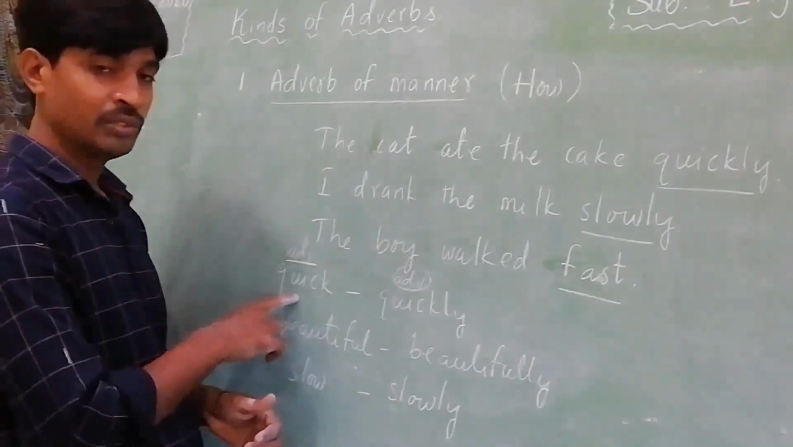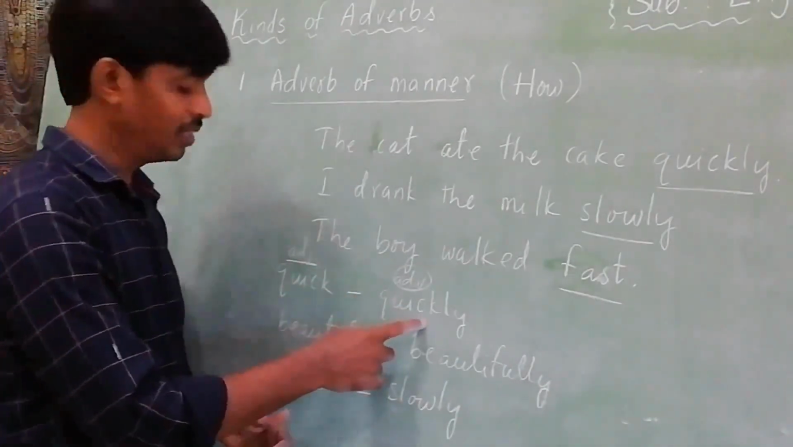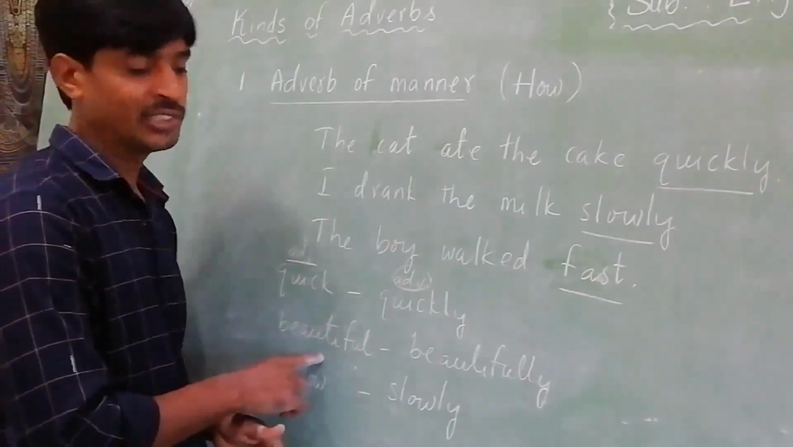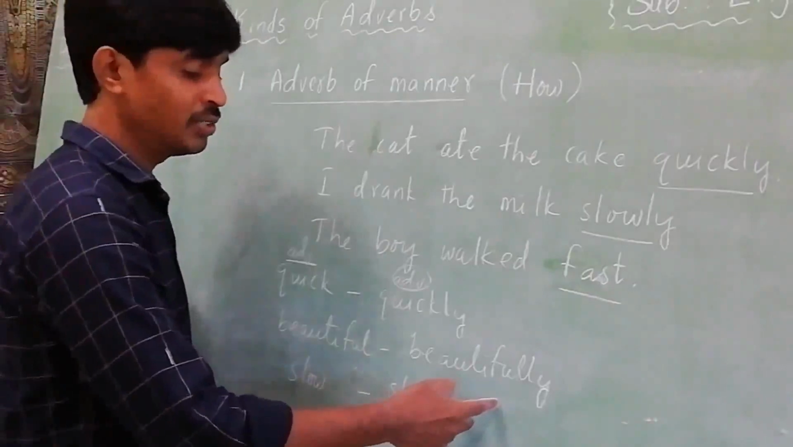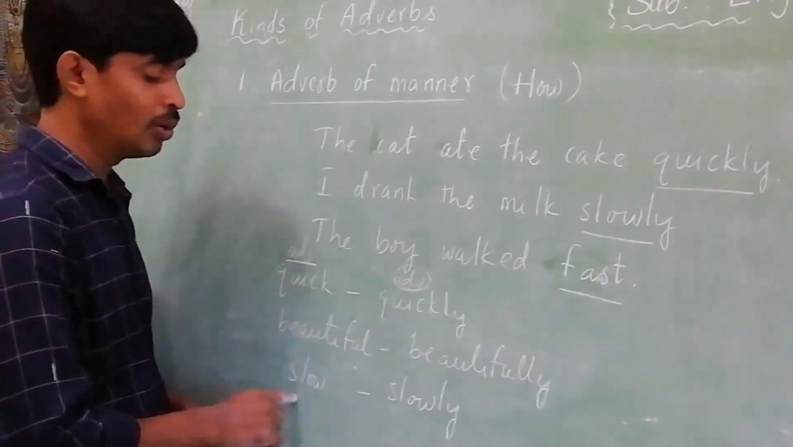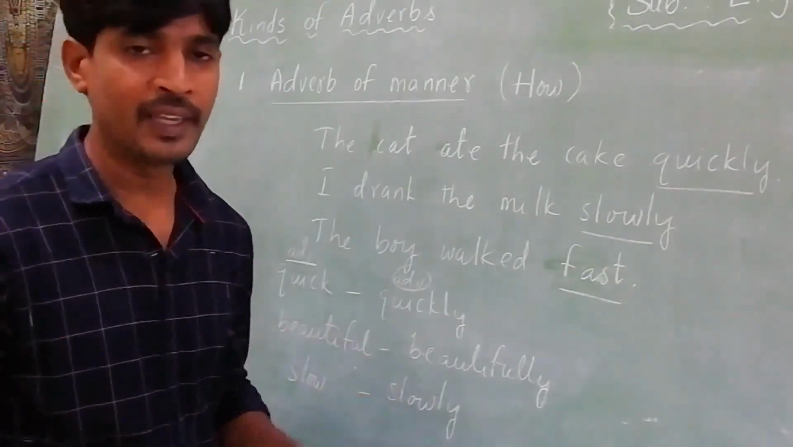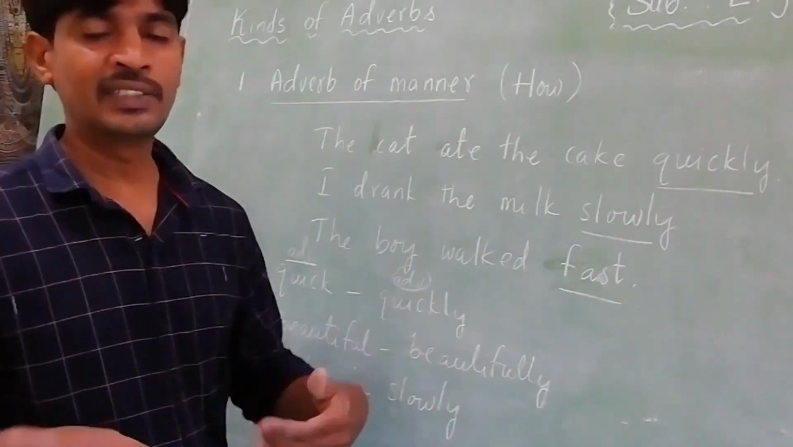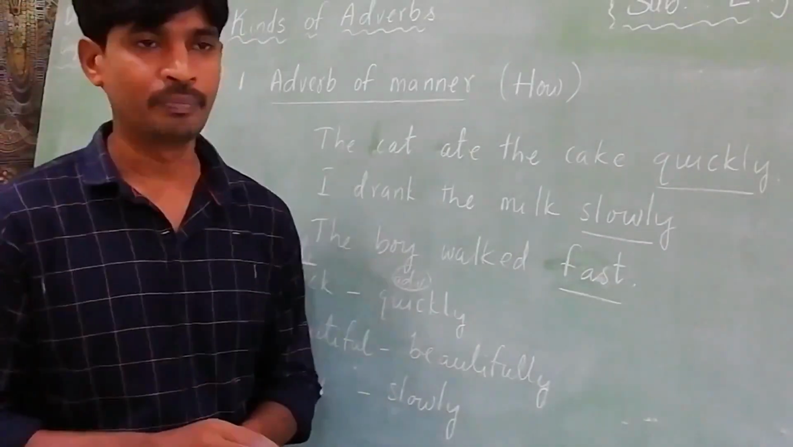An adjective describes nouns and pronouns. Adverbs describe actions. So beautiful is an adjective. You are adding ly to the word beautiful, and it changes into beautifully. It is an adverb. The same way, slow, slowly; sad, sadly; happy, happily. Like that, we can change adjectives into adverbs by adding ly.